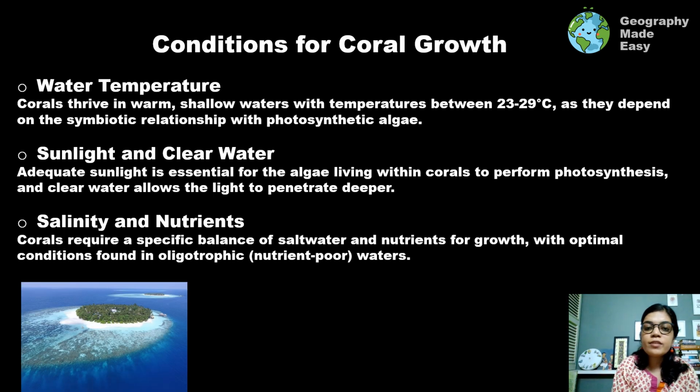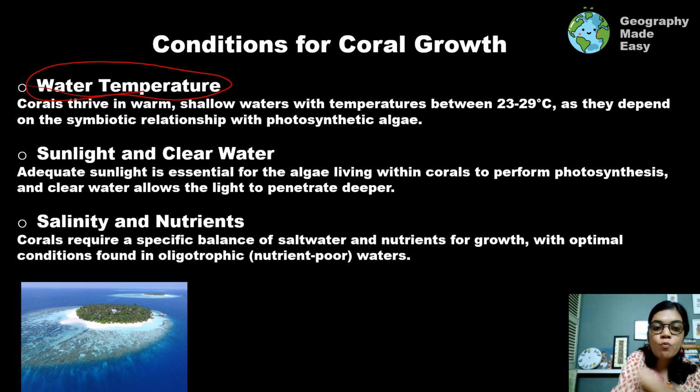So what are the different conditions for the growth of coral? This is very, very important, because if even one of these factors is not met, corals will be destroyed or will not grow. The first and most important factor is warm water. Warm, shallow seas and oceans are required.